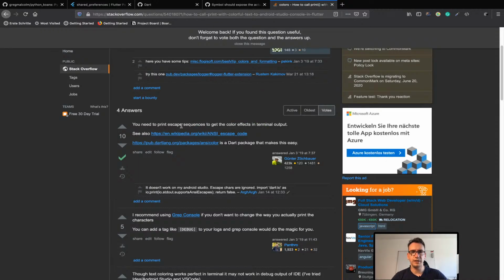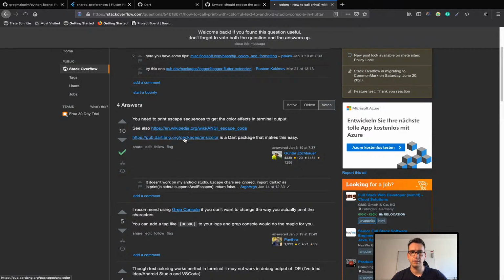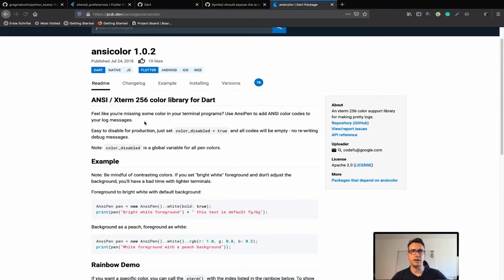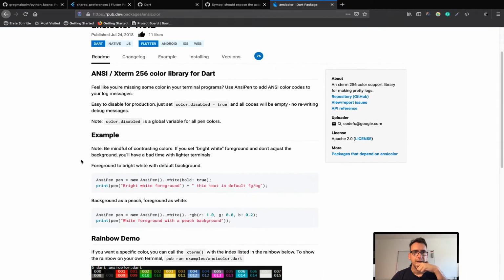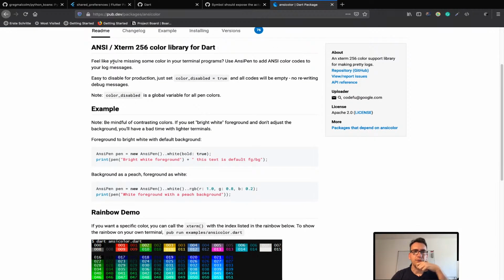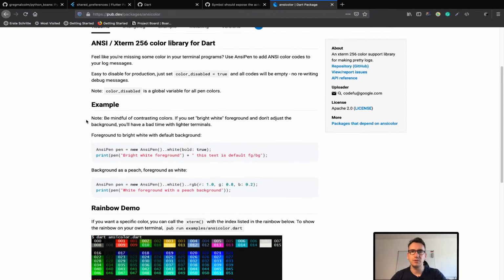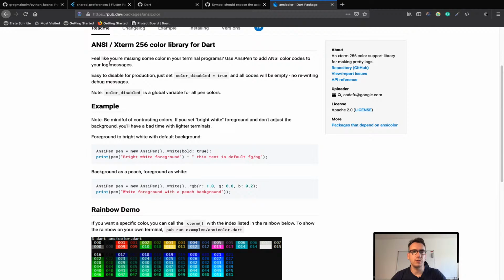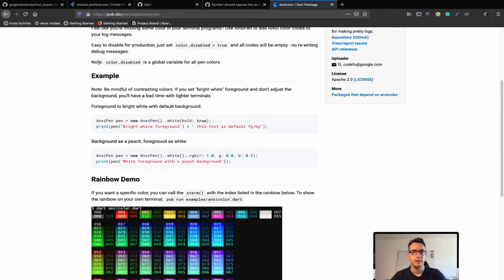You need to print escape sequences, okay? Okay, with ANSI. So we can use the ANSI package here. Let's have a look. Color library for Dart. Feel like you are missing some color in your terminal programs? Yes. Use ANSI pen to add ANSI color codes to your log messages. Perfect.